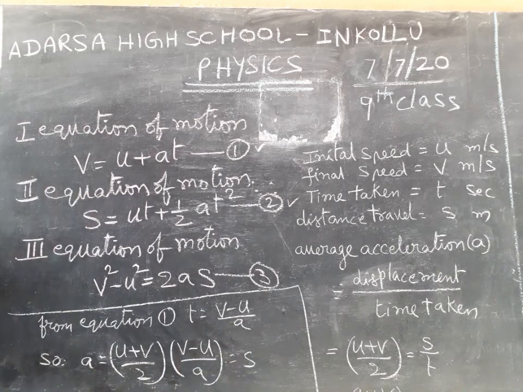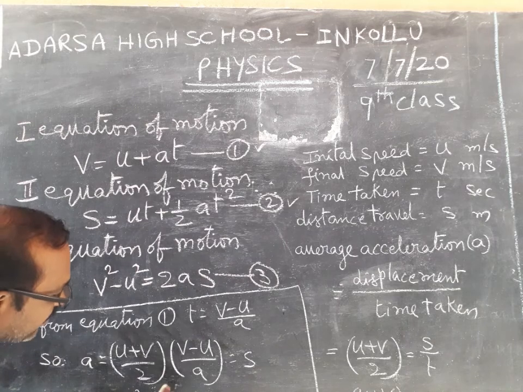A plus b into a minus b is equal to a square minus b square.